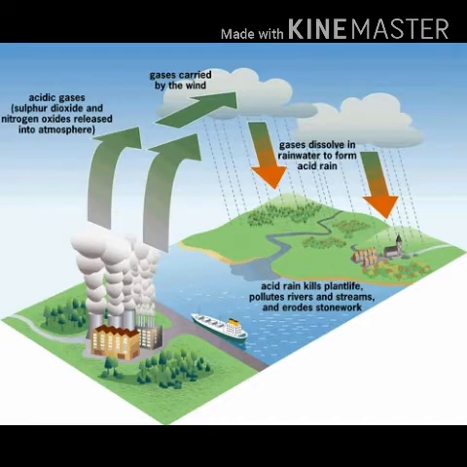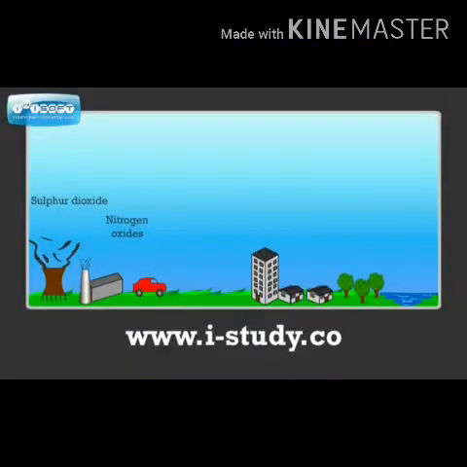They will react with water, oxygen and other chemicals and form acids. When these acids mix with rain, they fall to the ground. These are called acid rains. Once see this video, children, observe the acid rains animated video.